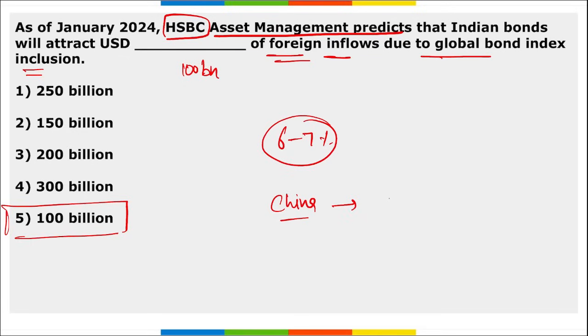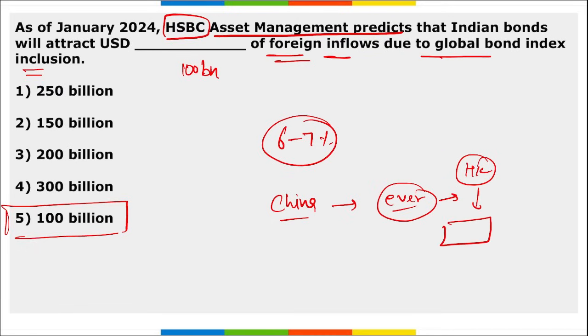Even the latest crisis of China is the liquidation of Evergrande. Evergrande is one of the biggest real estate developers in China, and Hong Kong has recently announced that they will be liquidating Evergrande because of the heavy loans they have. They took money from various investors from China and have not even delivered those projects. So now liquidation is happening. Coming back to the point, India is one of the most important growing markets globally.